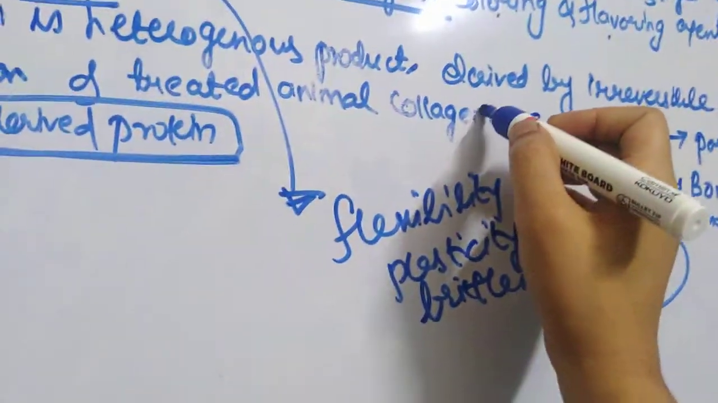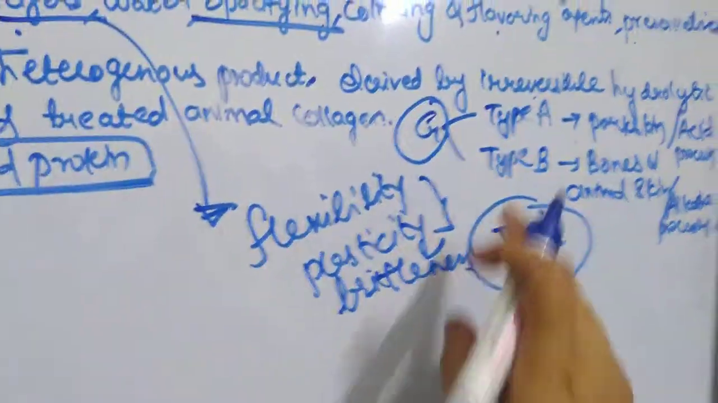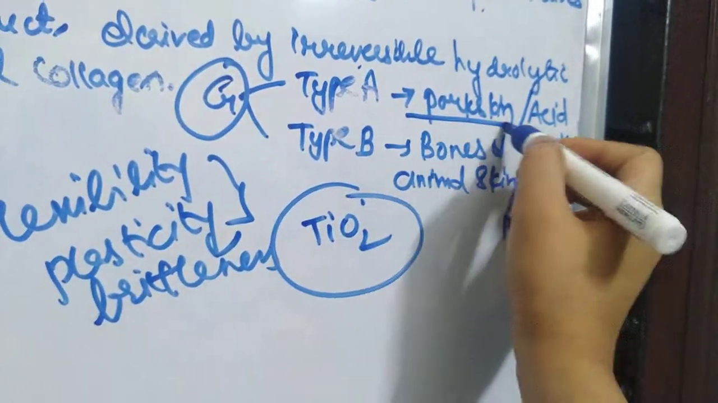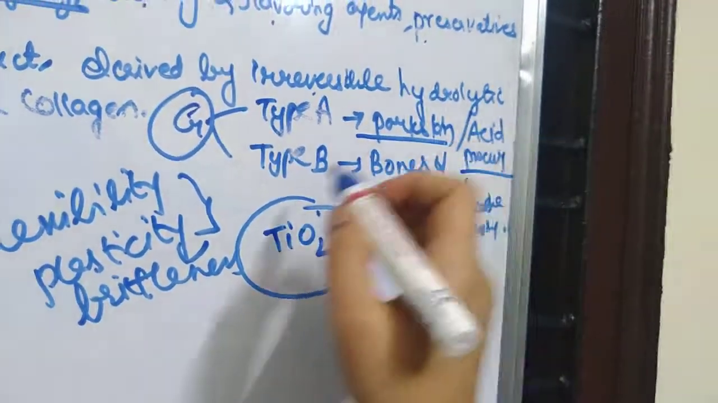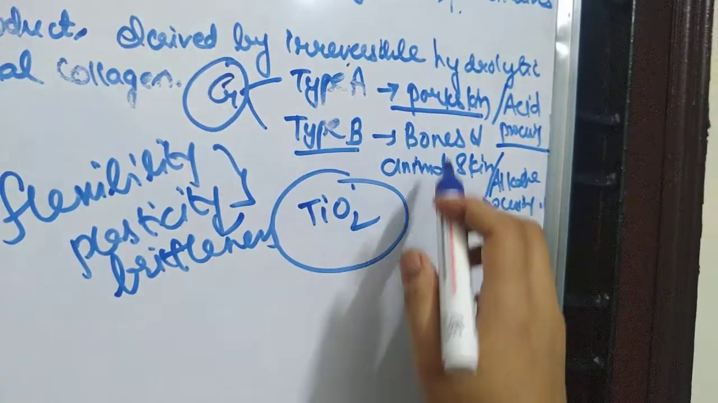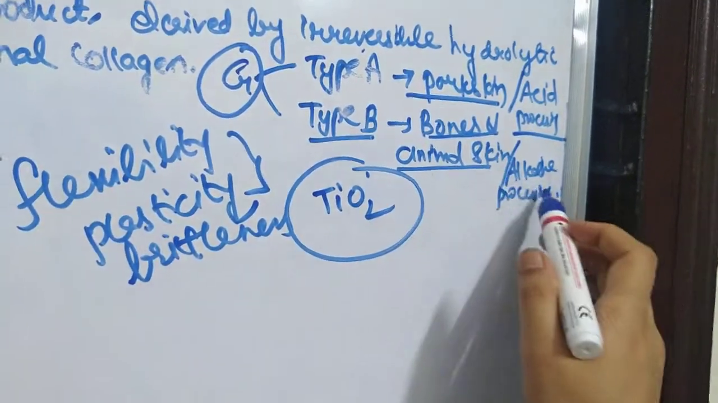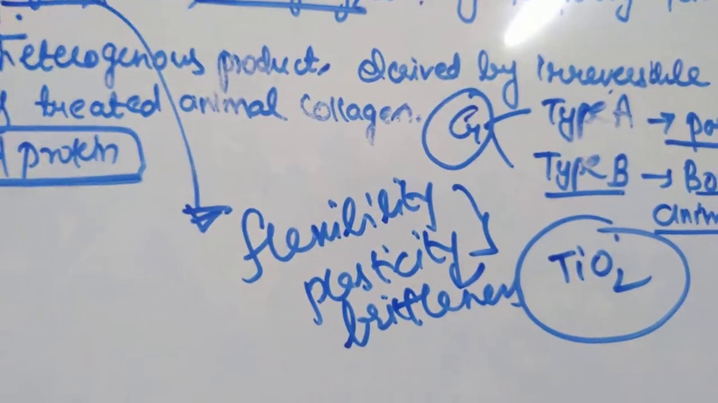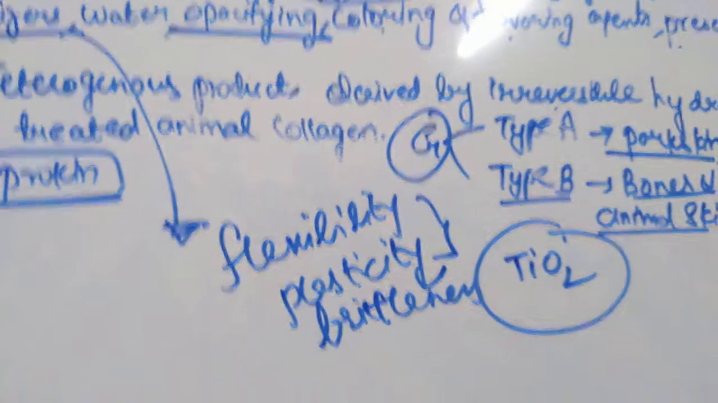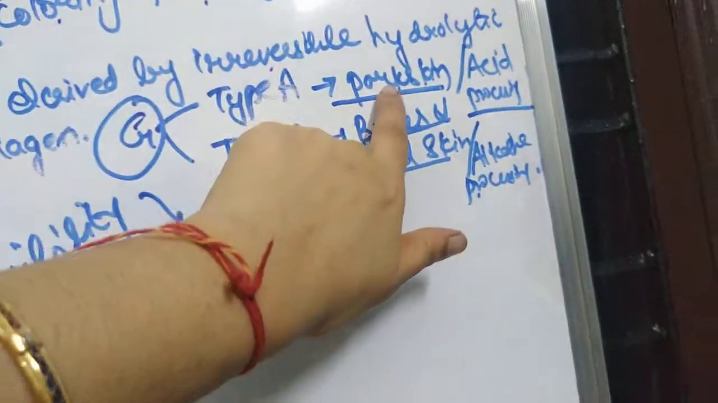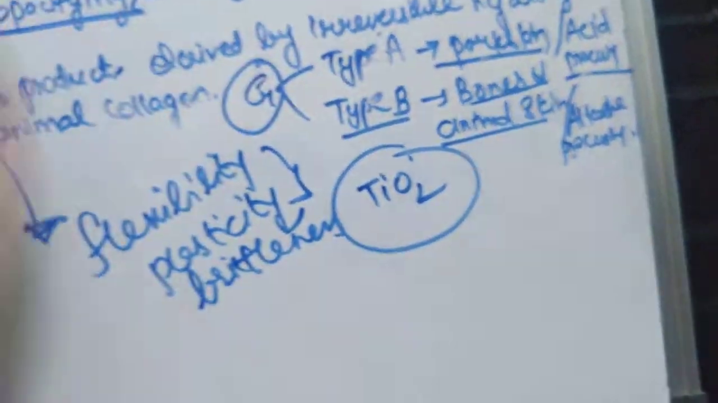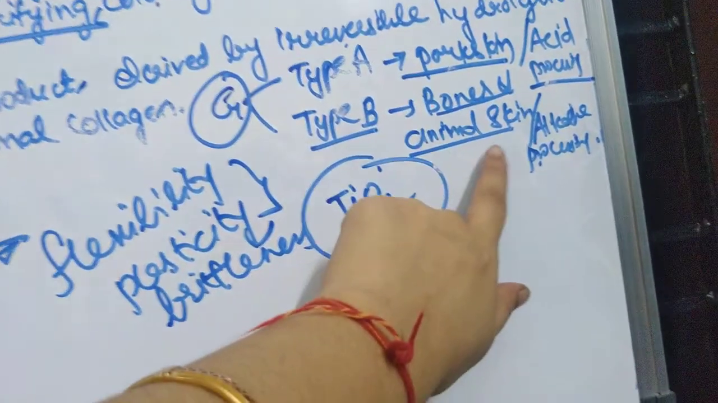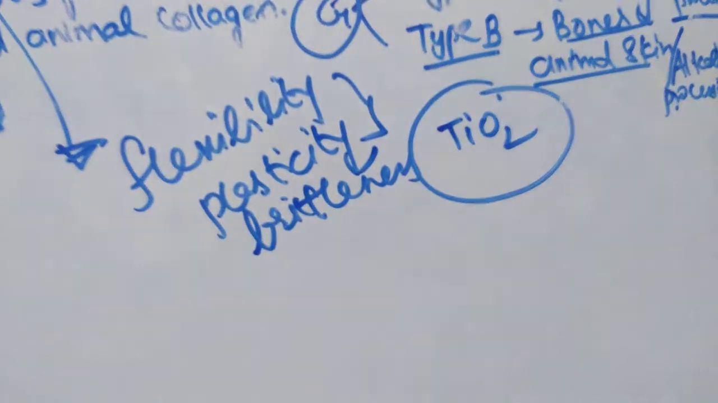Okay, so this gelatin is basically of two types, type A and type B. Type A gelatin is obtained from pork skin by acid processing. Type B gelatin is obtained from bones and animal skin by alkaline processing. Okay, type A gelatin is derived from an acid treated precursor. That means the pork skin is treated with acid and from that you derive gelatin. Type B is that which is derived from bone and animal skin by alkaline processing.